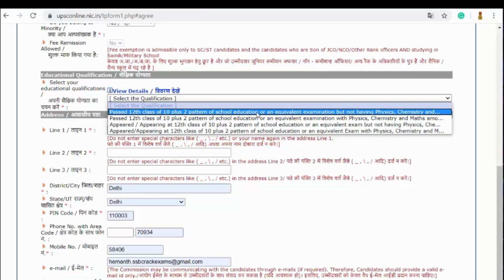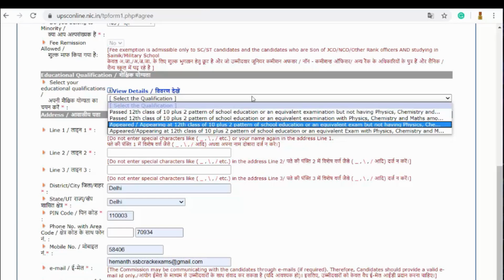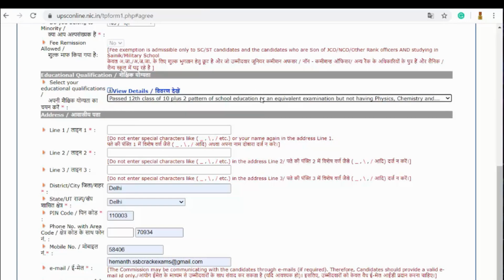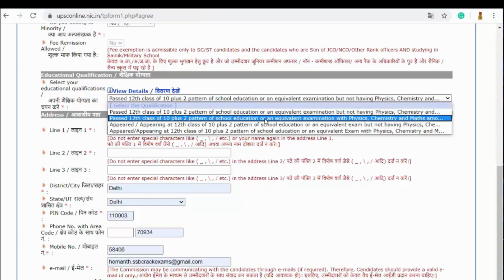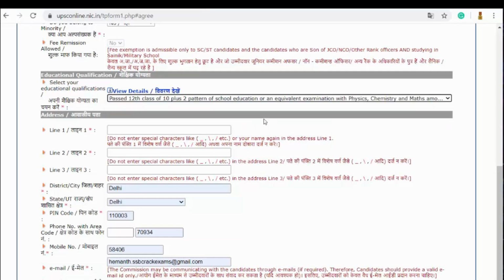if you do not have any physics, chemistry and mathematics under your intermediate or under your 10+2, then you will select the first one as your choice of preference. But if you have the maths, physics and chemistry, then you will choose the second one.